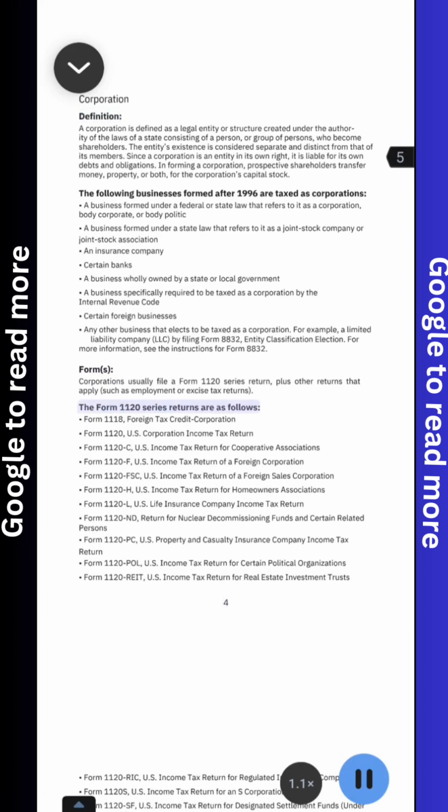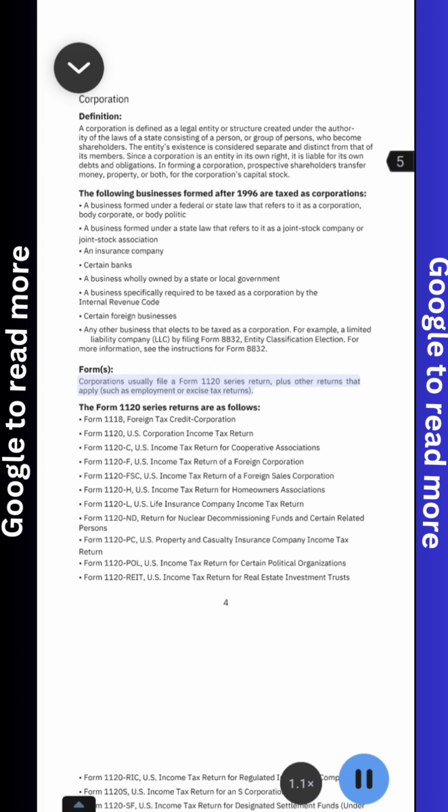4. The Form 1120 series returns are as follows. The following businesses formed after 1996 are taxed as corporations. Corporation. Corporations usually file a Form 1120 series return, plus other returns that apply, such as employment or excise tax returns.